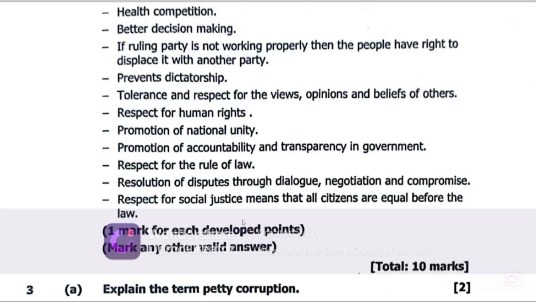Political corruption is the type of corruption which occurs during the electoral process, during campaigns and the like, for political party candidates or election candidates to win supporters. They end up corrupting them or giving them bribes so that they can vote for them. That is political corruption.